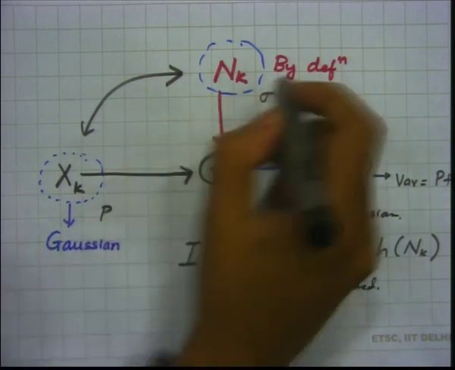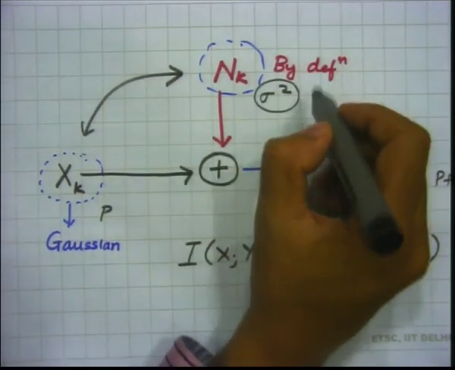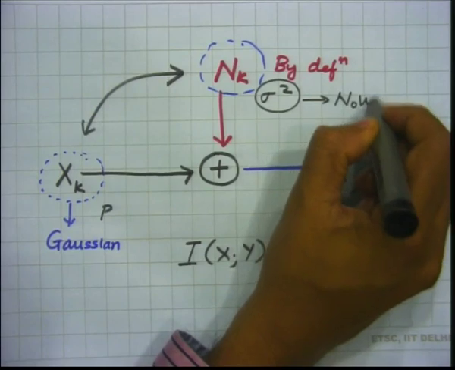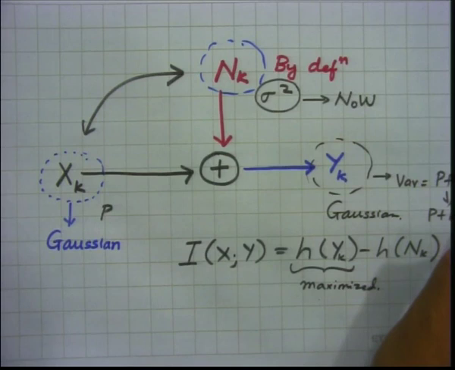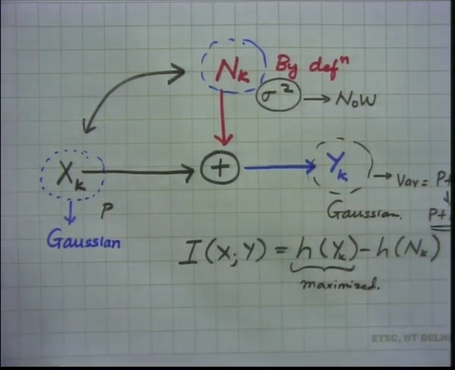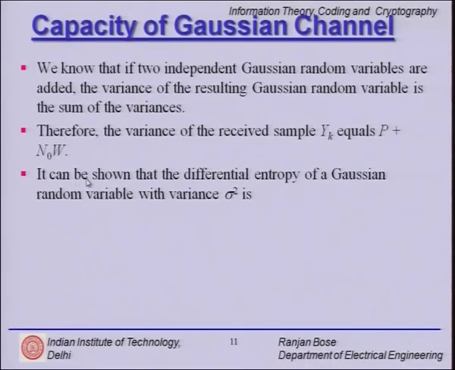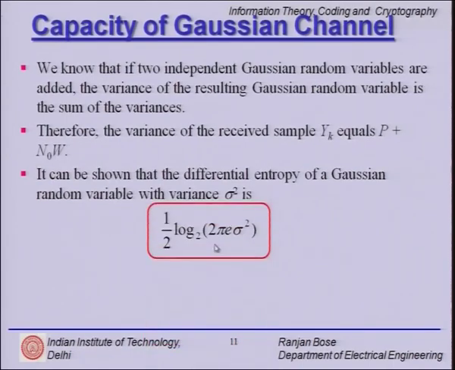So, noise power can be written as n naught w, and therefore, we can write p plus n naught w. Very simple observation, the beauty of Gaussian distribution, right, and therefore, we come back to the slide and say that it can be shown that the differential entropy of a Gaussian random variable with variance sigma squared is half log to the base 2 pi e sigma squared.